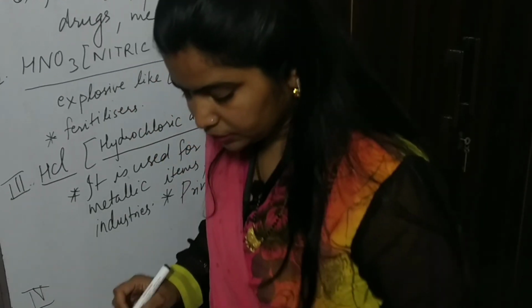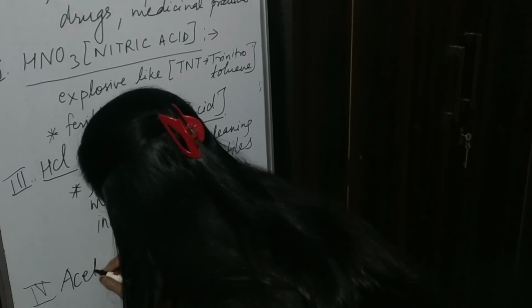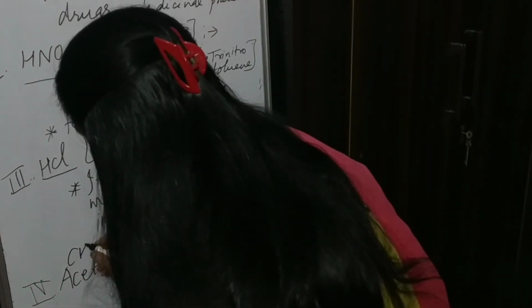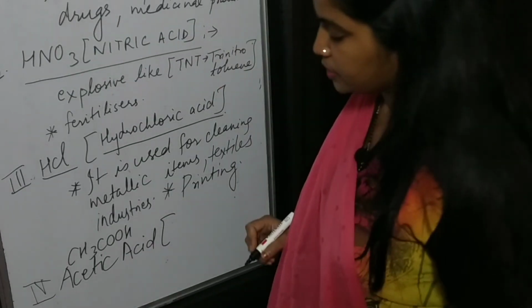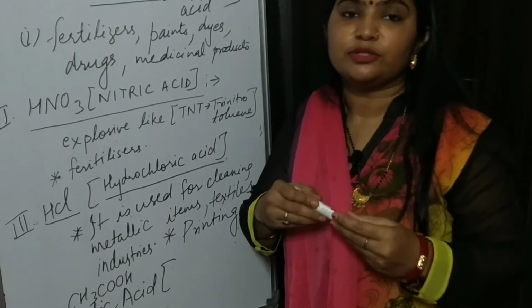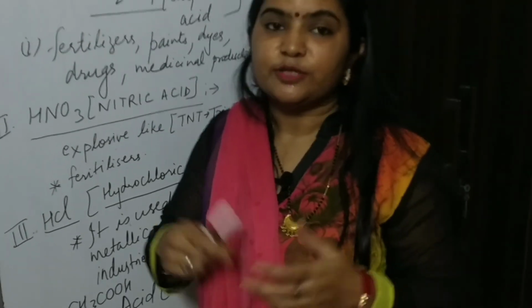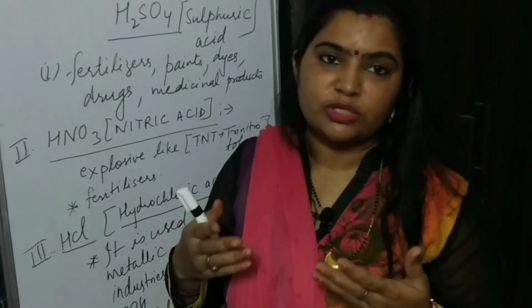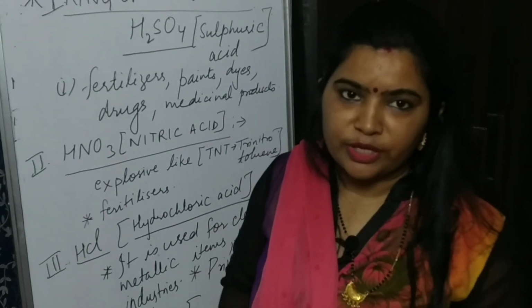And the fourth one is our acetic acid. You must be knowing the formula. If you don't know, I am writing here. You can write CH3COOH. Understood? Acetic acid, everybody must be knowing. It is present in vinegar. Vinegar is used in every household. You must be knowing about it.